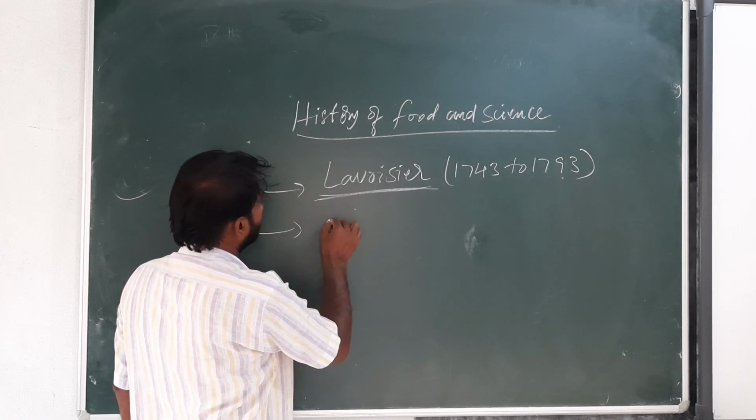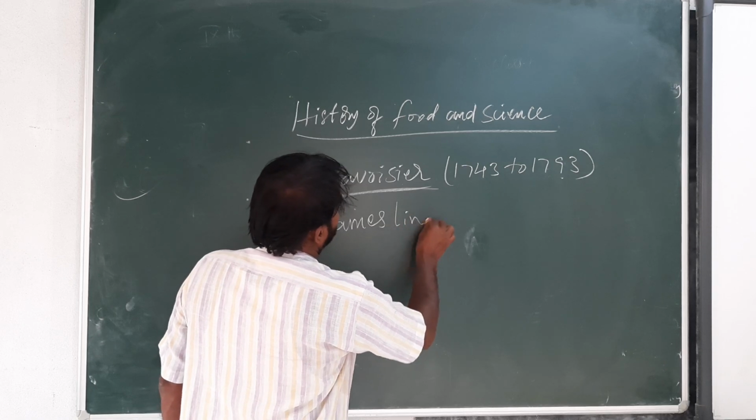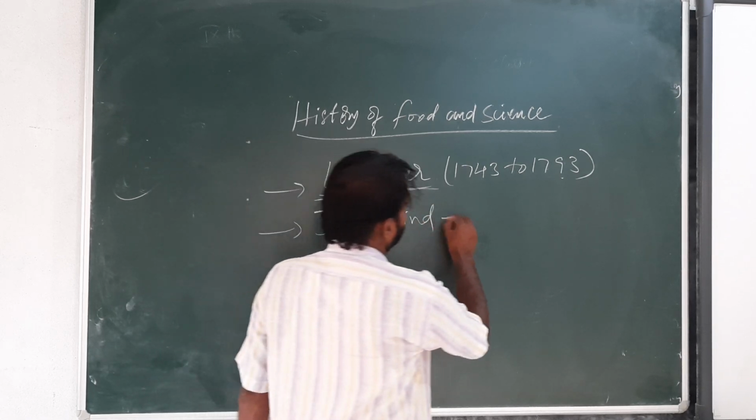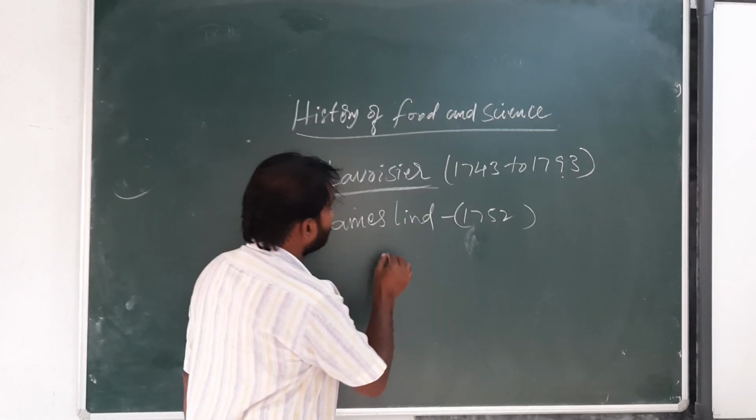Next, another scientist, James Lind. In 1752, he discovered the scurvy disease.